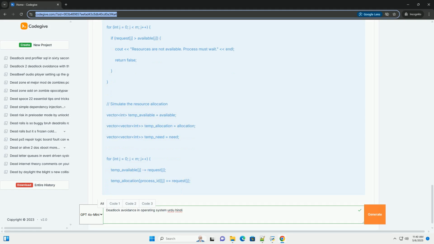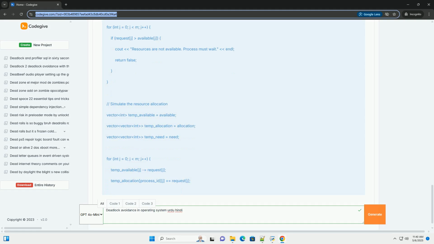How to run the code. 1. Save the code as a .cpp file, example bankers_algorithm.cpp. 2. Compile the code using a C++ compiler, like g++. 3. Run, execute the compiled program. 4. Input. The program will prompt you to enter the number of processes, the number of resource types, the max matrix, the allocation matrix, and the available vector. Enter the values accordingly. Finally, it will ask for a resource request from a specific process.